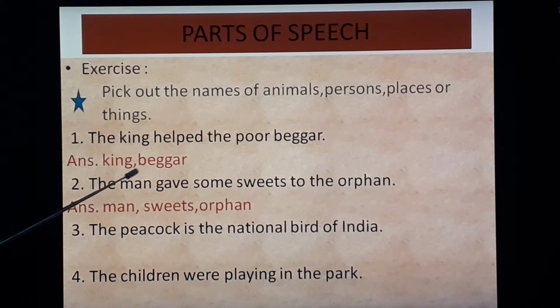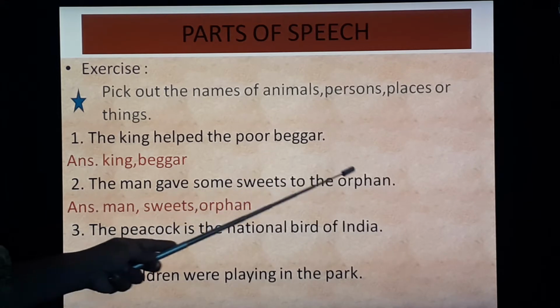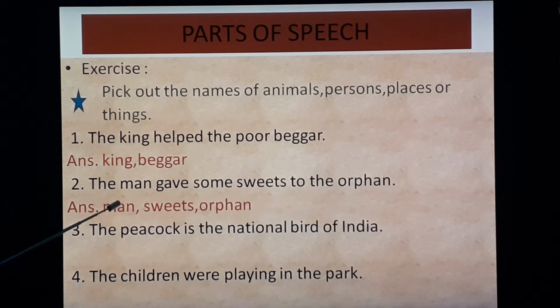Next, the man gave some sweets to the orphan. So, man, person; sweets, thing; orphan, person. So all 3 are nouns.